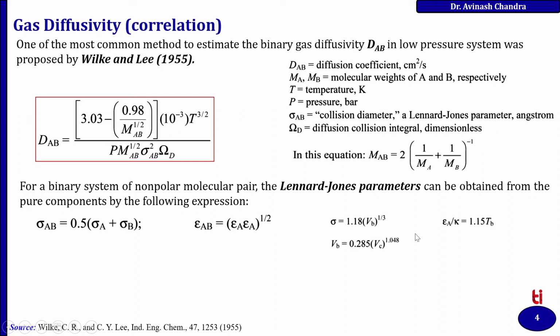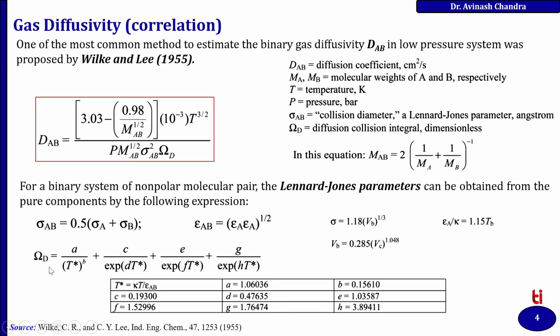The values of sigma and epsilon A upon K and B are given here. By using these values, we can obtain the value of omega. The other parameters are given in this table. By using these constant values, we are able to obtain omega D. Based upon that, we can obtain sigma AB, and putting all these values in this equation, we can obtain the diffusivity of the gas.